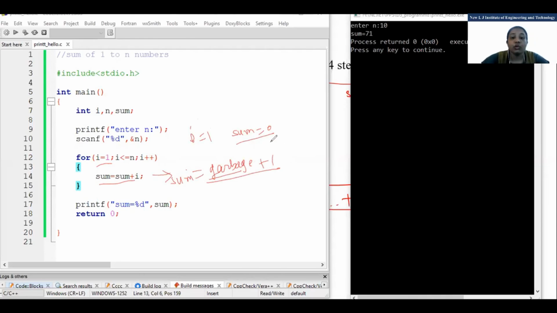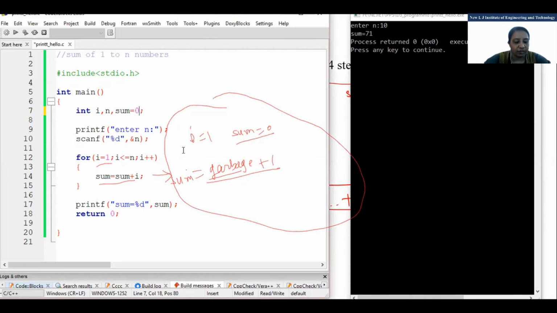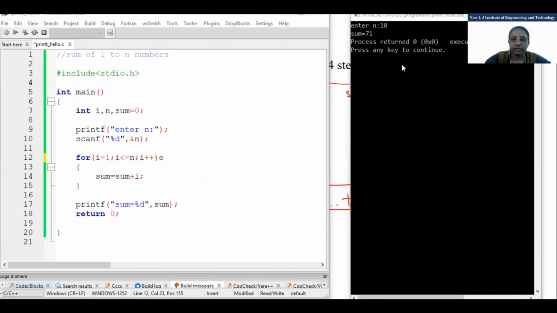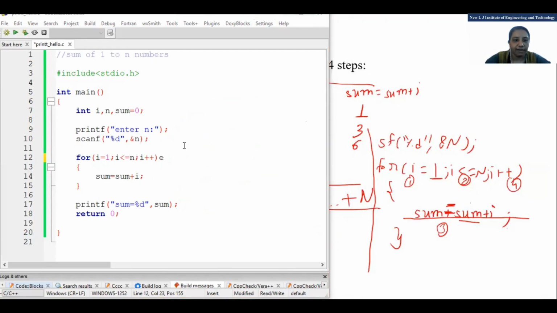Fine. So to avoid this, we should have sum equal to 0. Clear? Clear what I explained? Clear or not? See, again I have done sum equal to 0, and once again I'll run that. So you will get the proper answer. Just a minute, something is pressed. Okay, fine.